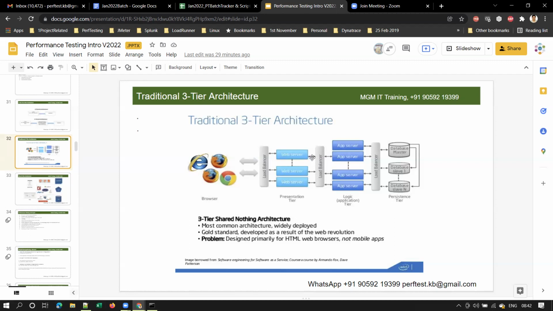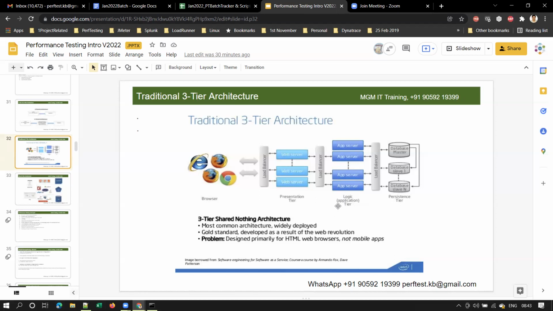So that's why you see two arrows here, right? Request and then the response. Correct. So this is how your request flows back and forth from your browser to the web server and then the application server. If required, it goes to the application server and the database server, and from the database server you get the response to the application server. The application server sends that response to the web server, and the web server sends that response to the browser.